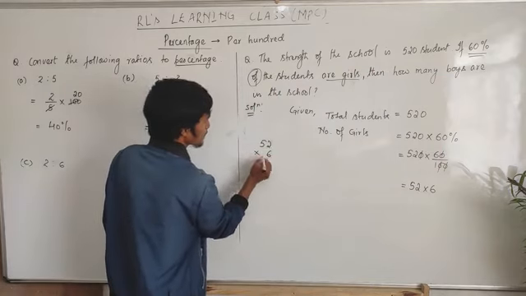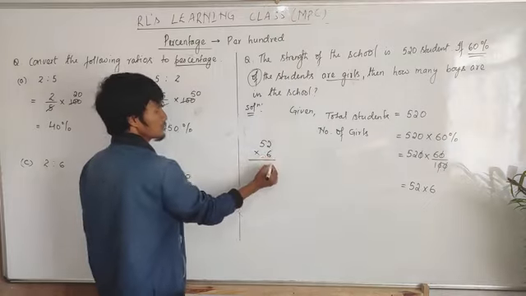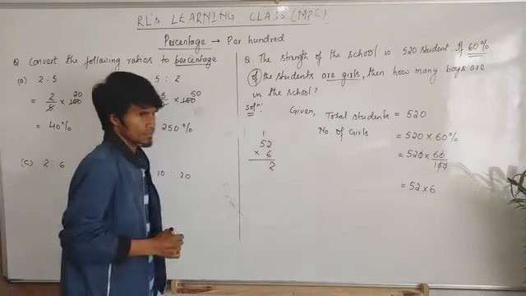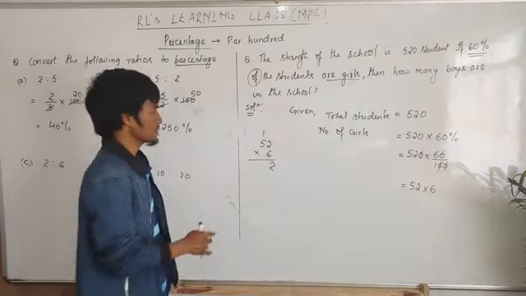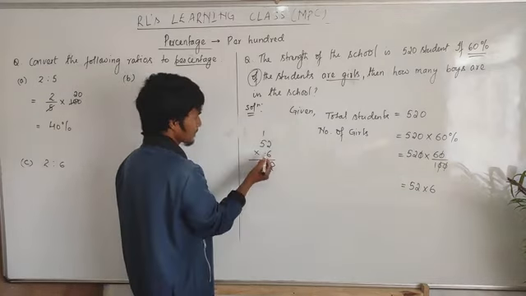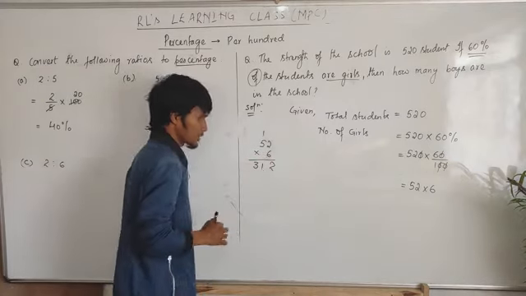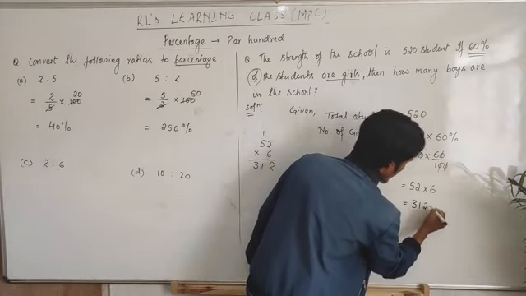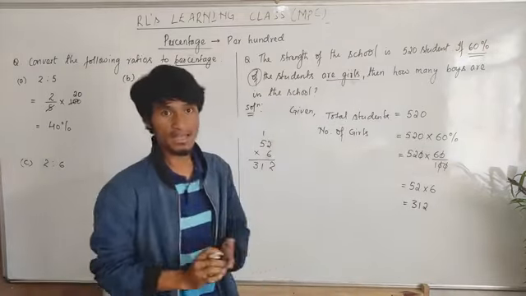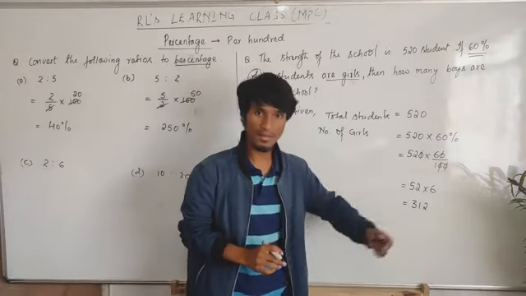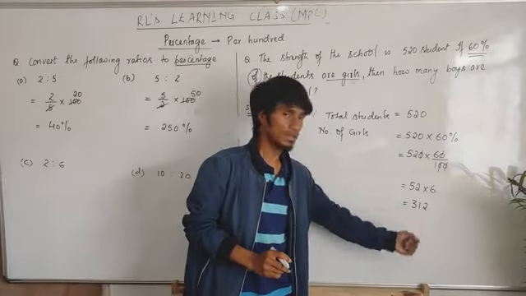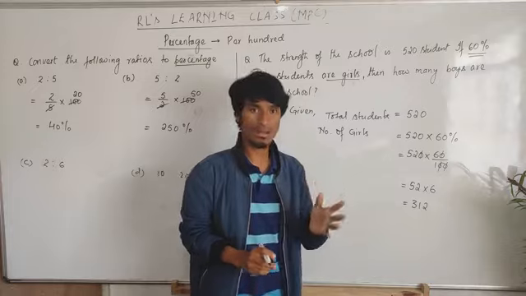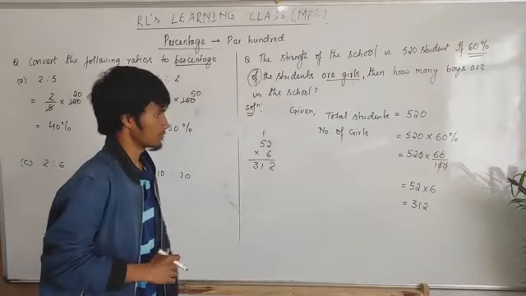52 into 6. Now 6 into 2, 12. Yes, you obviously know how to do this one. Then 6 into 5, 30. Then 30 plus 1 will be 31. Then you got here 312 students who are girls. How many girls are present in that school? 312 are girls. Then what are boys now?